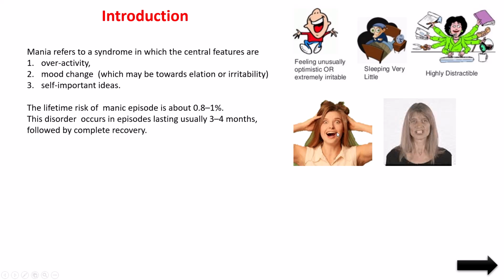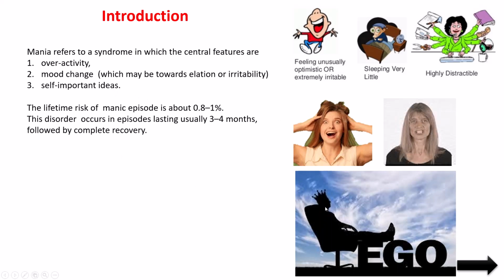And self-important ideas. You see, self-important ideas, because whatever they are thinking, only their own point of view will be there. They will do only what they are thinking, the pleasant things that they want to do. They will not think about others, only their own ideas. So these are the main features the manic patients have.